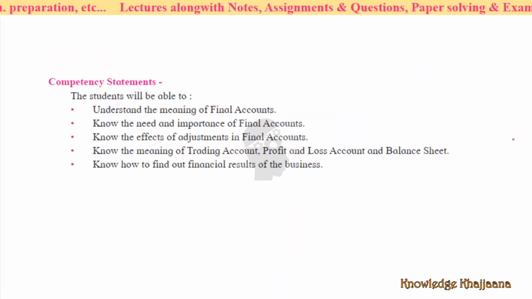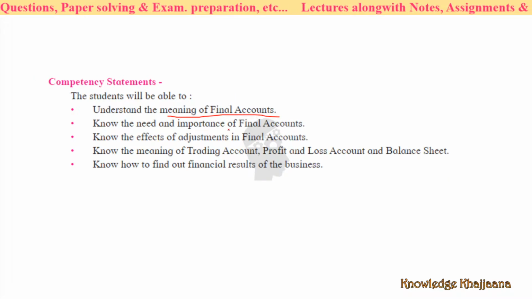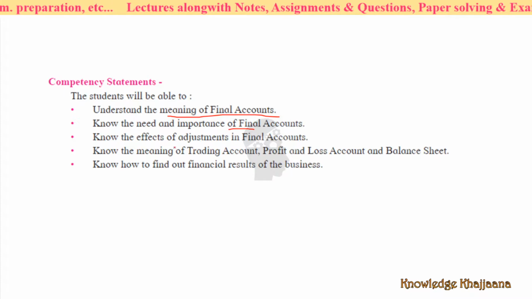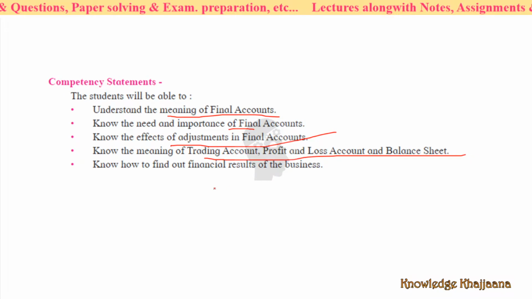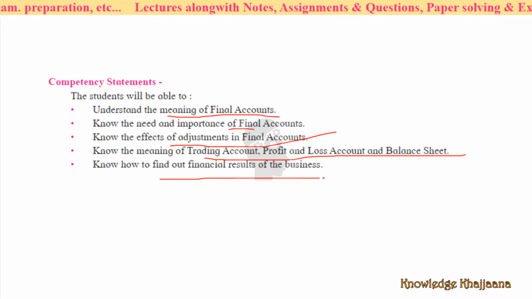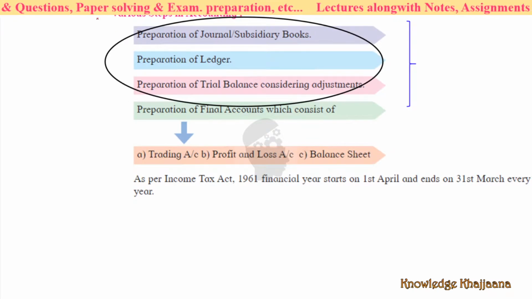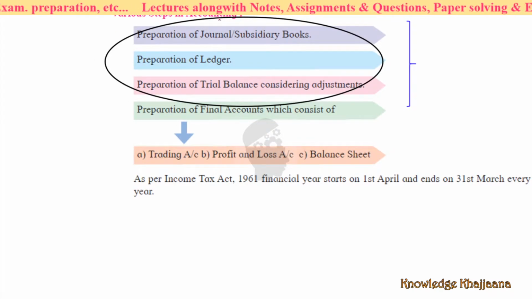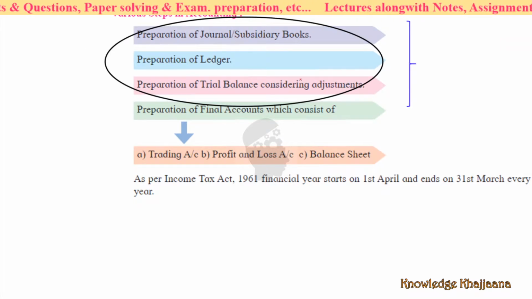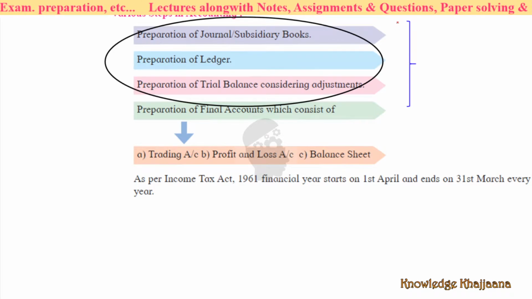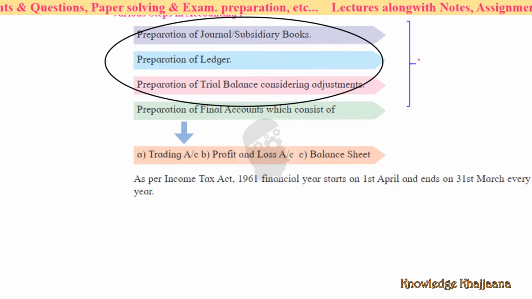Now let's see. As per the competency statement, you have to understand the meaning of final accounts, importance of final accounts, adjustments in final accounts, meaning of trading account, profit and loss account and balance sheet, and financial result of the financial statement of the business. These are the various steps in preparing the final account. Out of these steps, preparation of journal, subsidiary books, ledger, and trial balance are not required to be done for the board. You understand all these things, you know all the things.